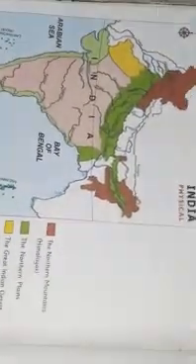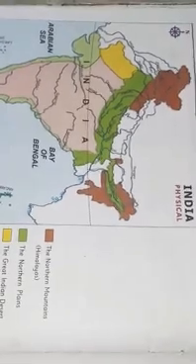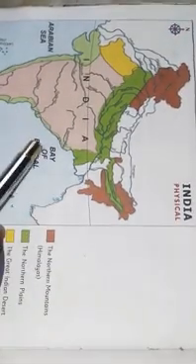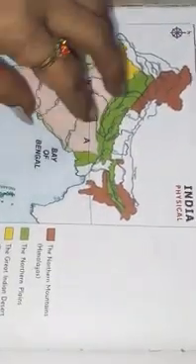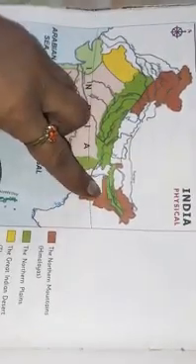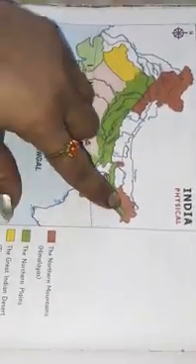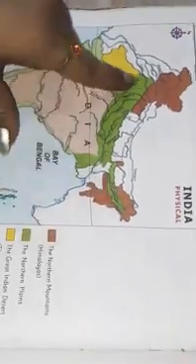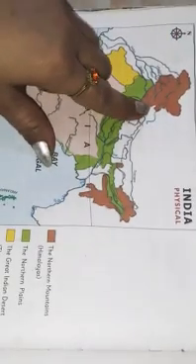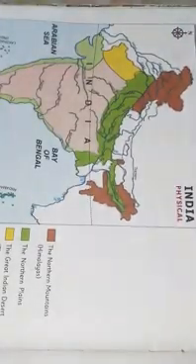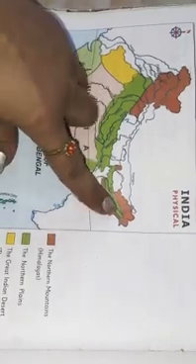By seeing this picture you can understand. Seeing the map is very important for you children, so always you have to see the map. All the 6 divisions are shown in this map. The brown color shown here is the northern mountains. The green color shown here is the northern plains. This brown area is always covered with snow. This is the Himalayas, and this green color is the northern plains.